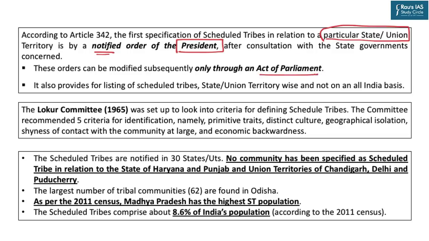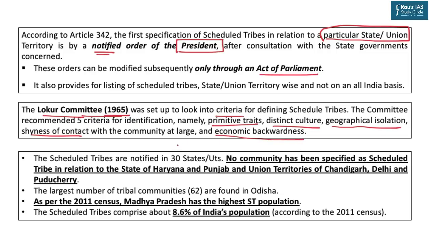The criteria generally that the executive follows for declaration of scheduled tribe has been given by Lokur Committee, which was formed in 1965. The committee specifically was formed to look into criteria for defining scheduled tribes, and the committee gave 5 criteria. Number 1, the tribe should show primitive traits in their way of life, in their habitats, in their economic activities, in their agricultural practices, etc. They must have a distinctive culture. They must have geographical isolation, shyness of contact with the community at large, and economic backwardness.